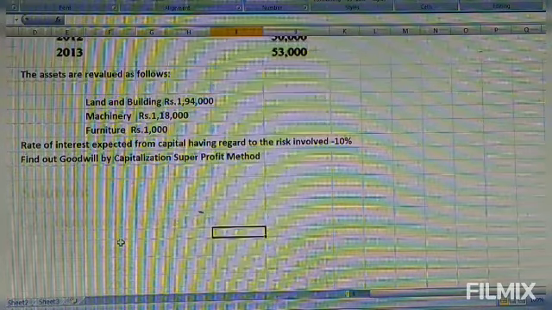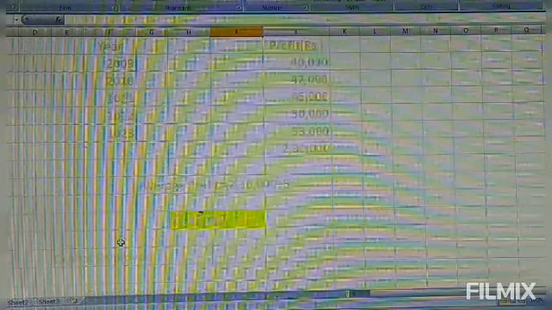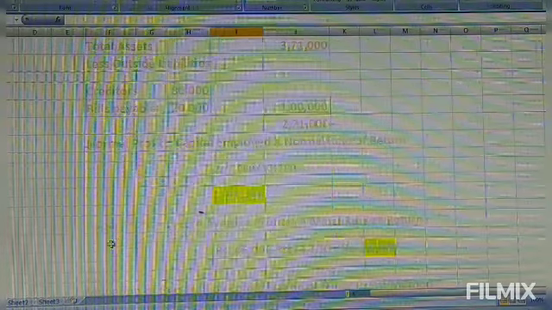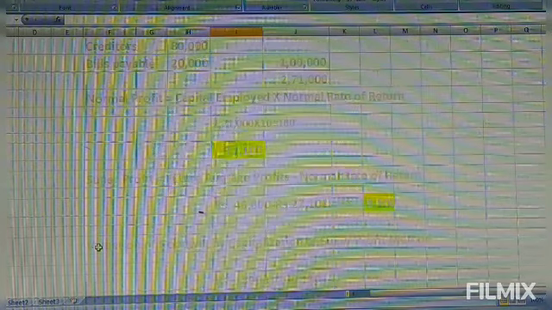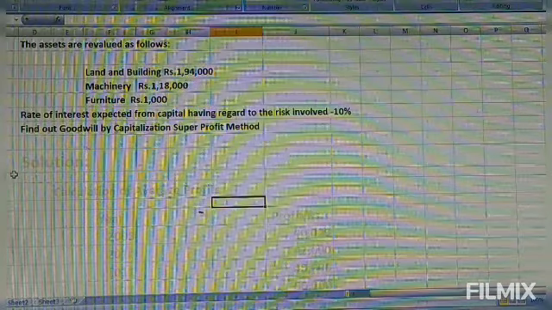First we find the average profit, then the capital employed, then the normal profit, then the super profit, and then goodwill valuation is done. The first step is calculation of average profit.